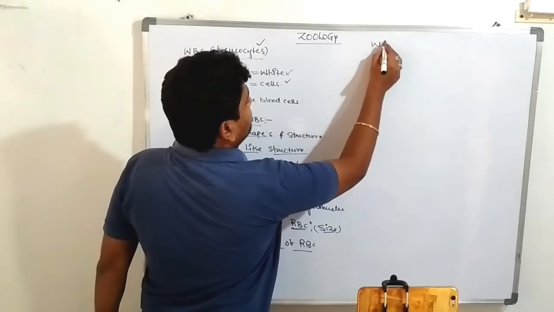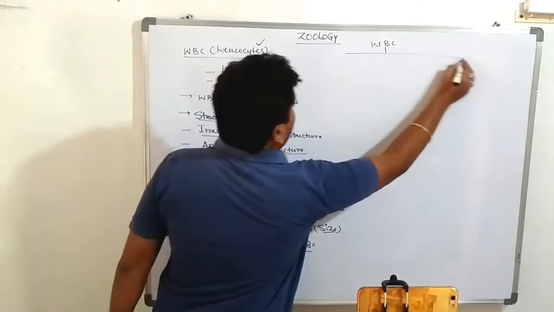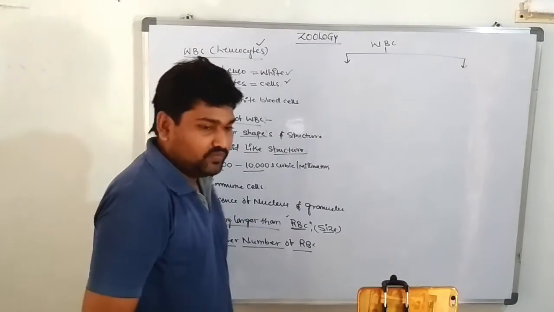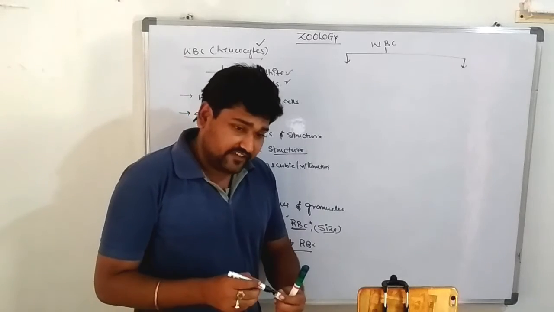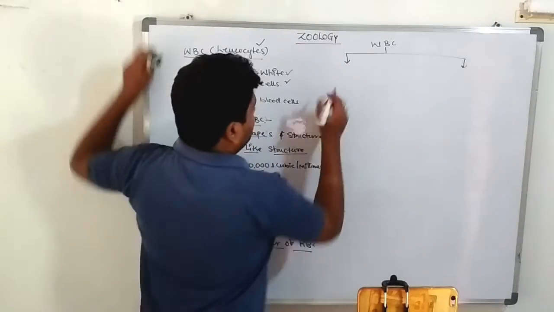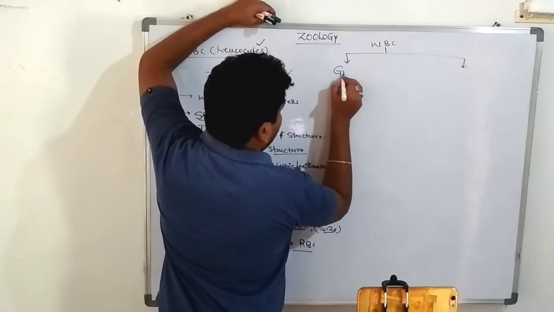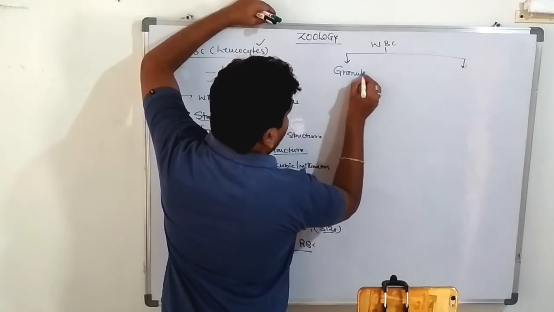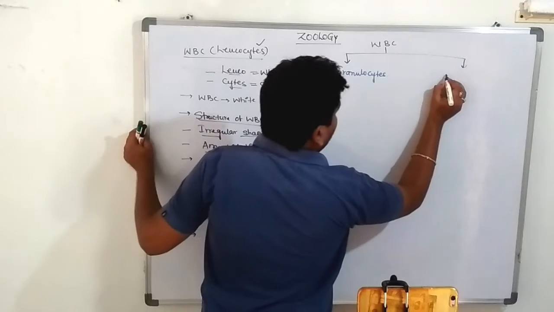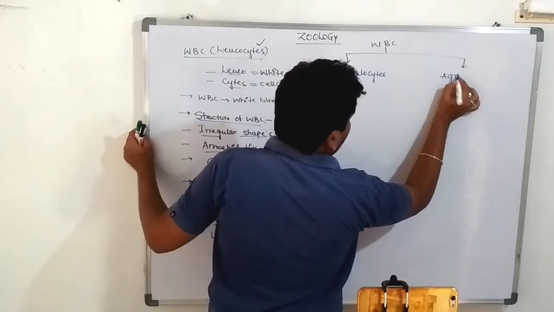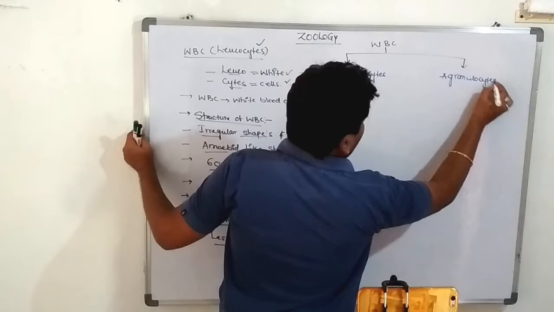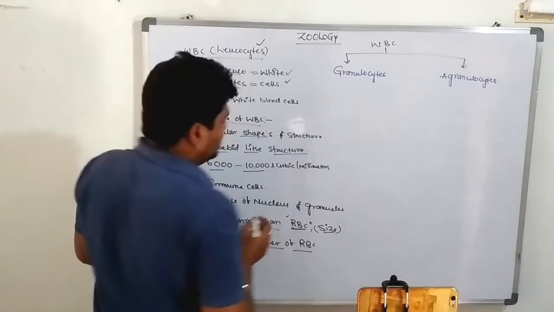WBCs can be classified into two types. There are two types of WBCs: first one is granulocytes and second one is agranulocytes. What are granulocytes and agranulocytes?